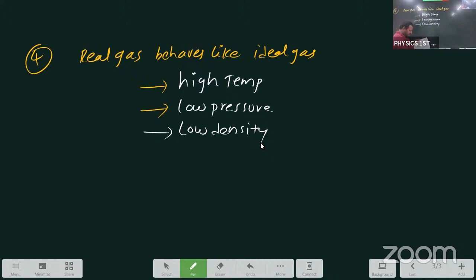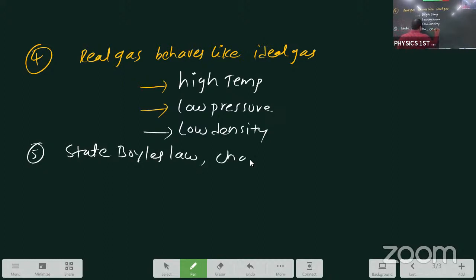Next, state Boyle's law and Charles' law. State Boyle's law and Charles' law. This one, question number 5. First, Boyle's law.